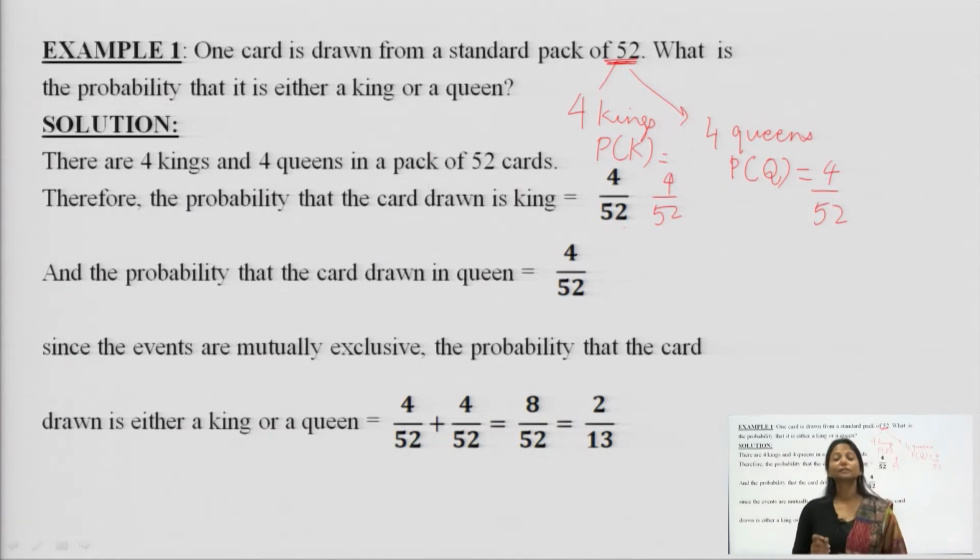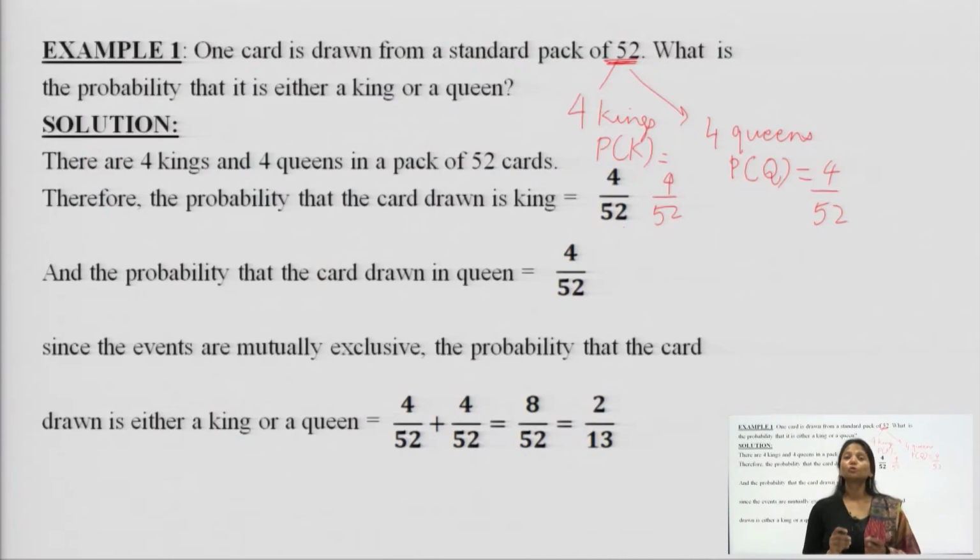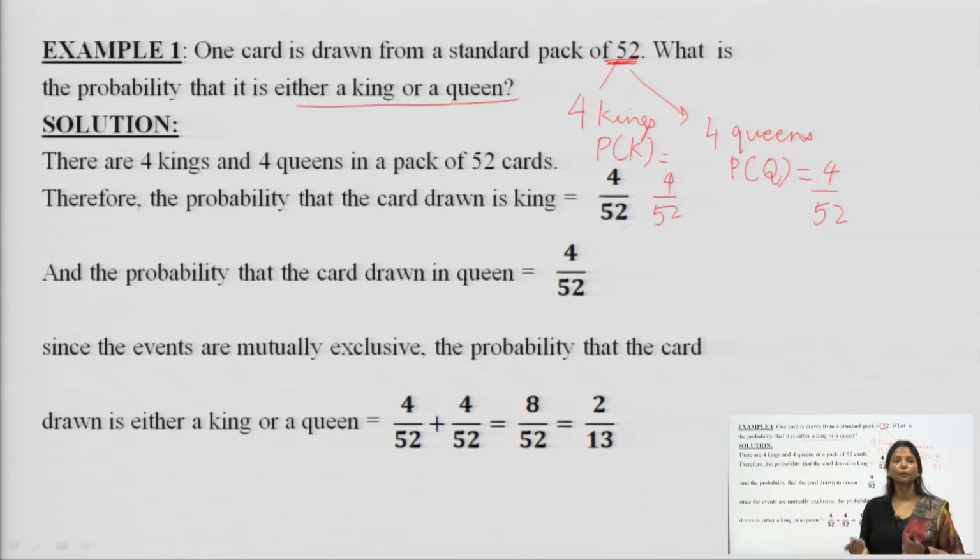Now, since both the events are mutually exclusive, they cannot occur simultaneously, thus we are supposed to apply the formula of P(A union B), which is P(A) plus P(B). Therefore, I am supposed to add the probability of a king plus the probability of a queen to get the answer for either a king or a queen.